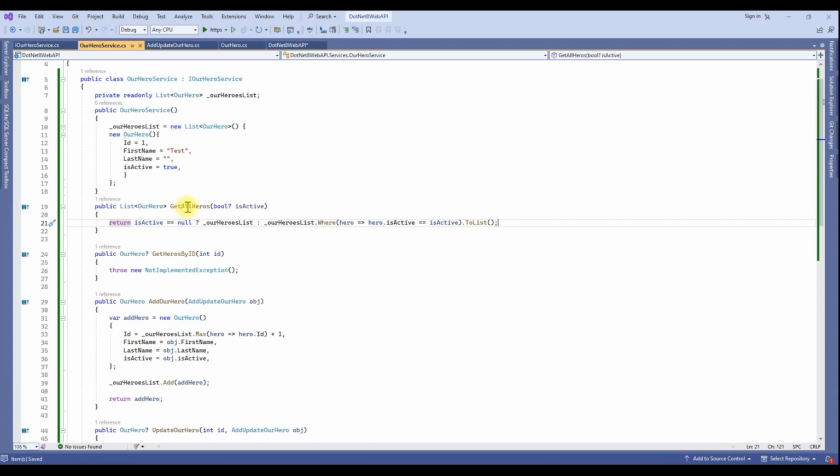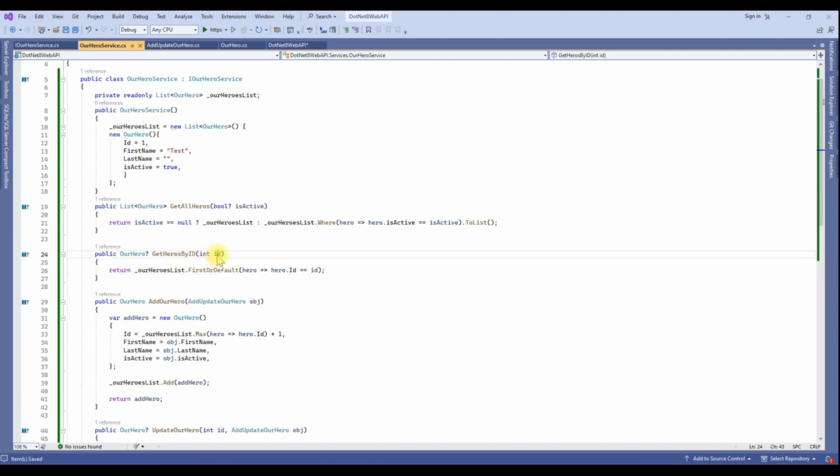Let's implement the GetAllHeroes method. Here I am getting an is active field. If is active is equal to null, that time I am just returning the whole heroes list, no matter active or not. If I am getting some value, true or false, then accordingly we are sending a response. If I am getting true, that time I am just filtering out all the records based on is active and returning.